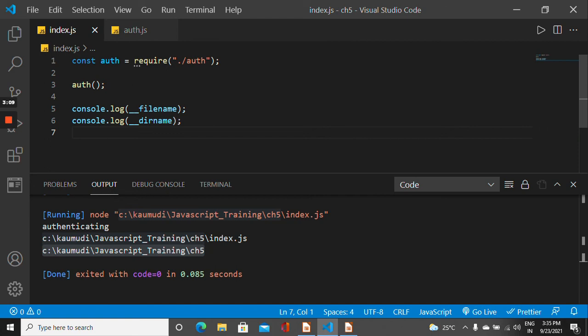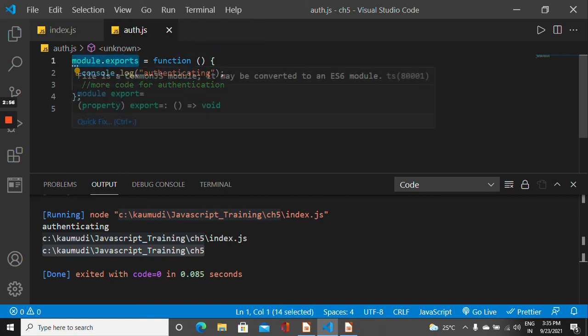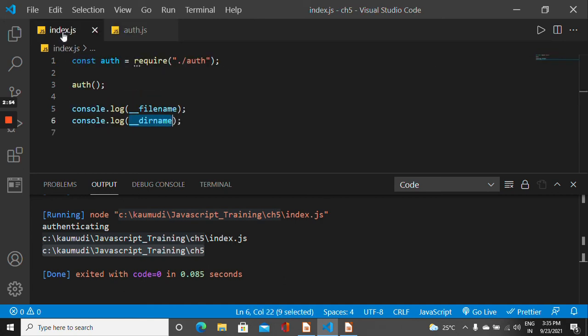So you might be wondering from where I am getting to use this require function, this __filename, this __dirname, and also from where I am getting to use module.exports. So any Node.js module basically will get wrapped with an immediately invoked function expression, that is IIFE, and that looks like this.